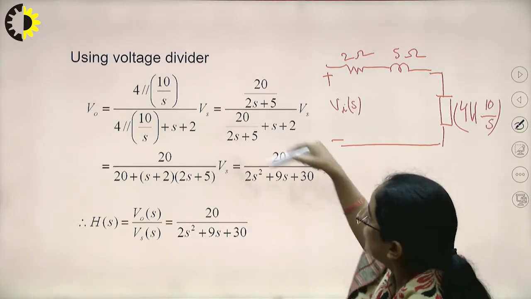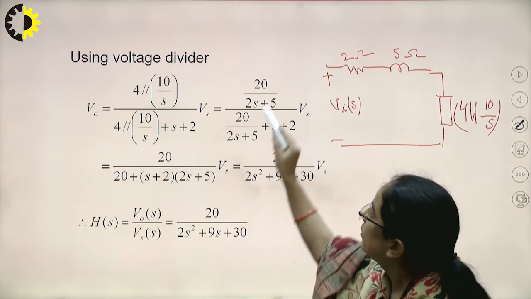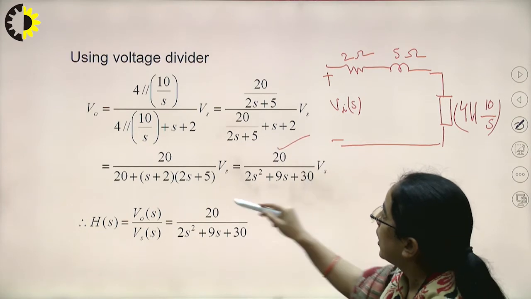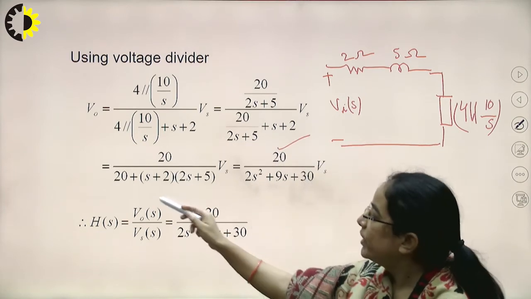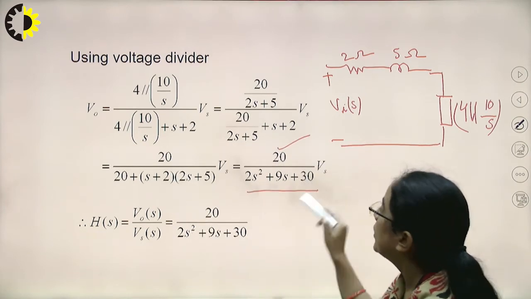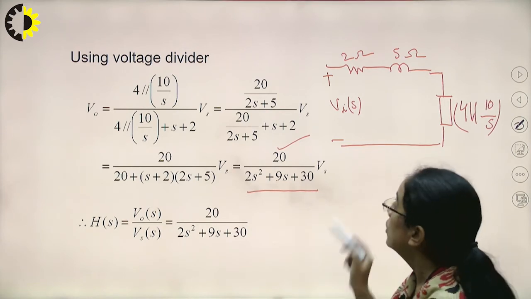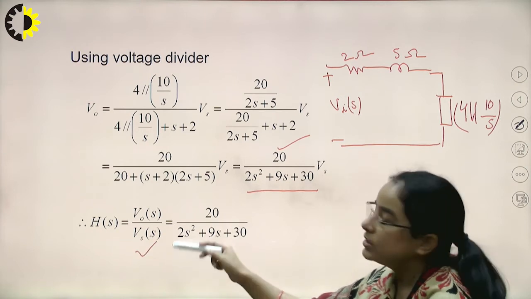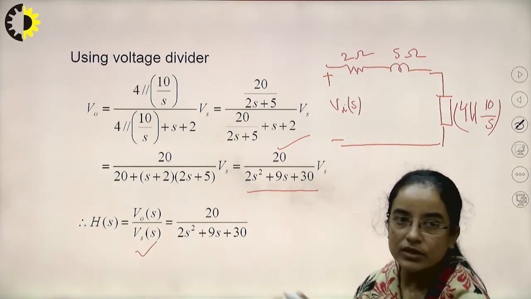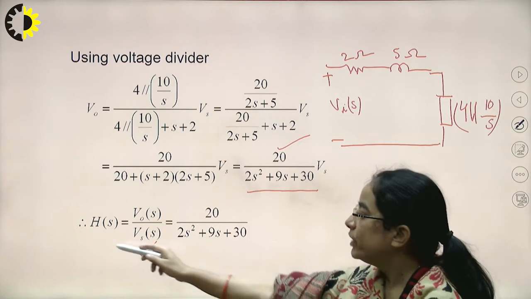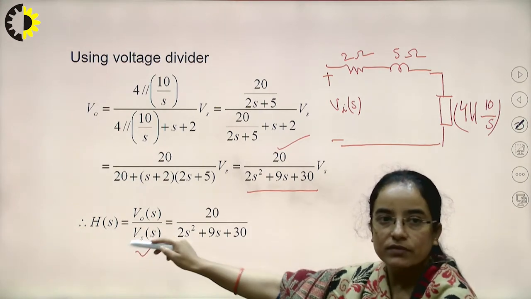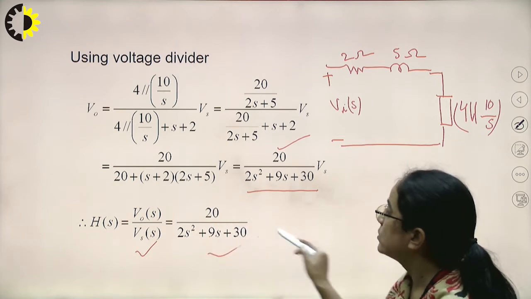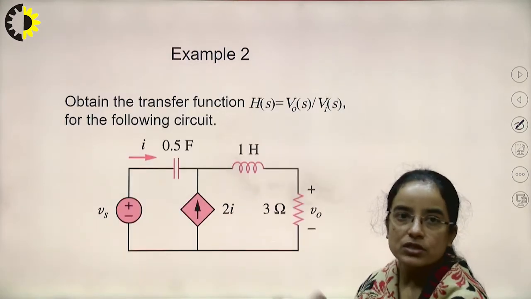If we simplify this, we will be having 20 divided by 2S plus 5 divided by this, and if we solve and simplify this, we will be having 20 divided by 2S square plus 9S plus 30. Now V naught S divided by Vs, this is the target that we need to calculate. This is the transfer function HS. So HS equals V naught S divided by VSS, which is 20 divided by 2S square plus 9S plus 30. So this is the second example.